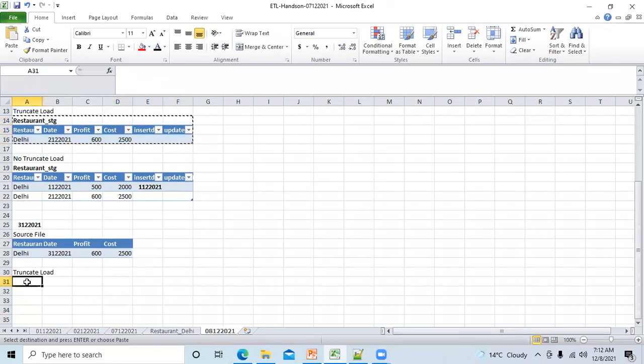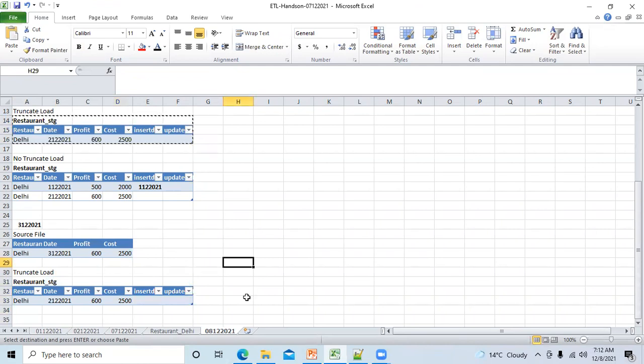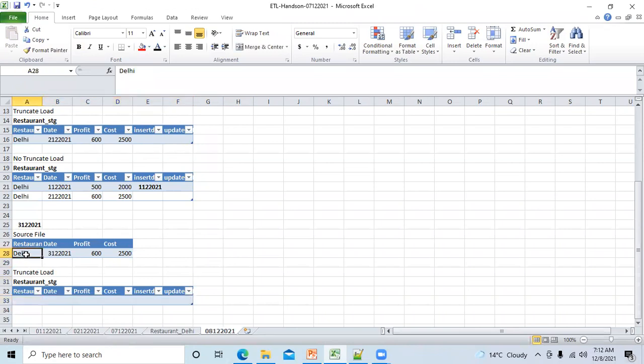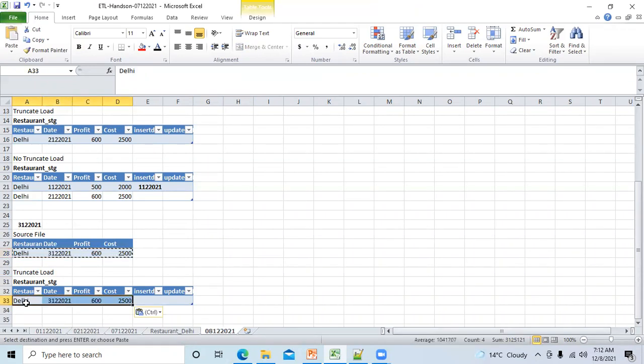Then what will happen? This old data will be deleted and 3rd December data will be loaded. So the job will first delete this data, then it will copy this data of 3rd December only and load it here. Is this clear?